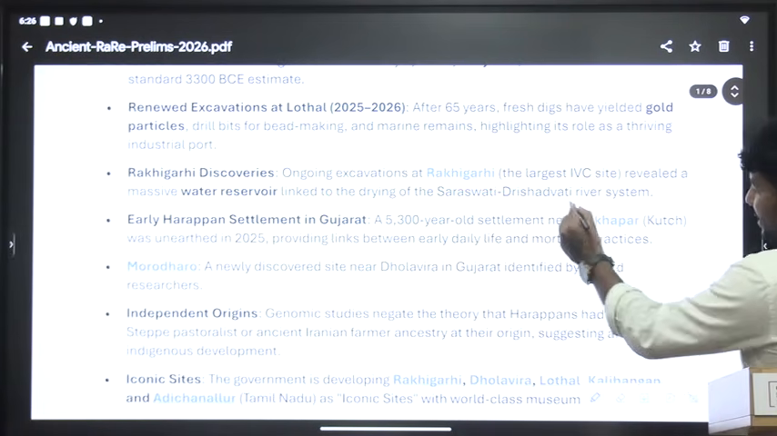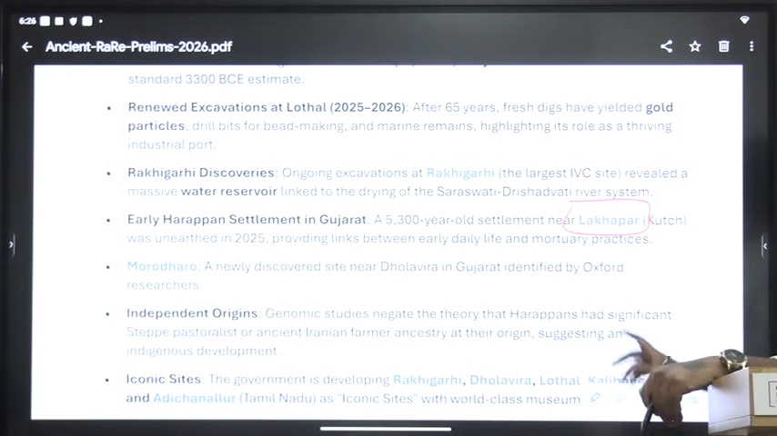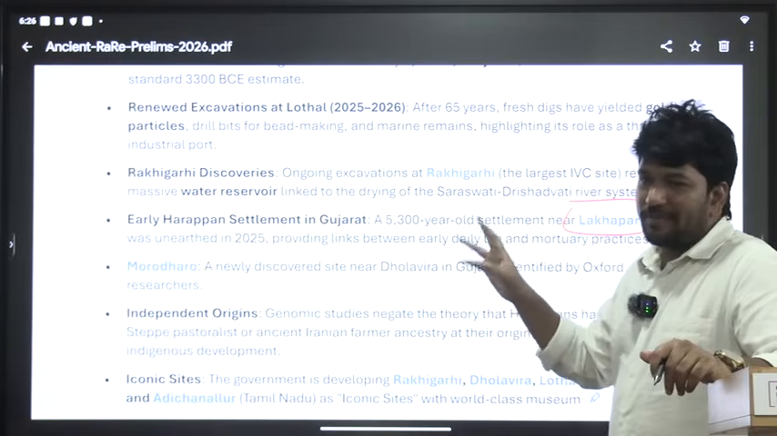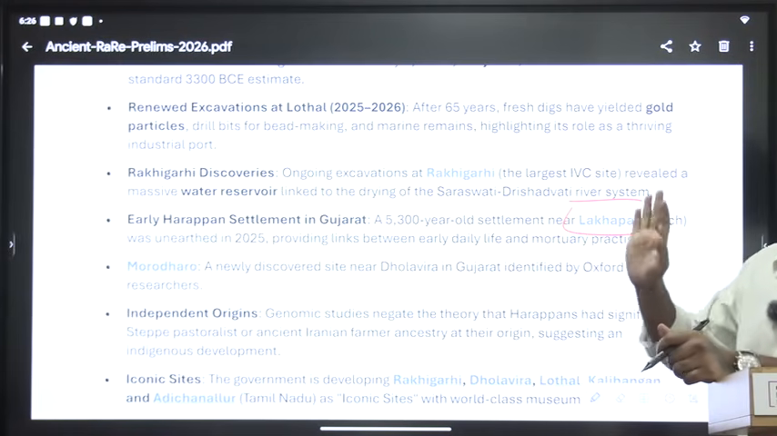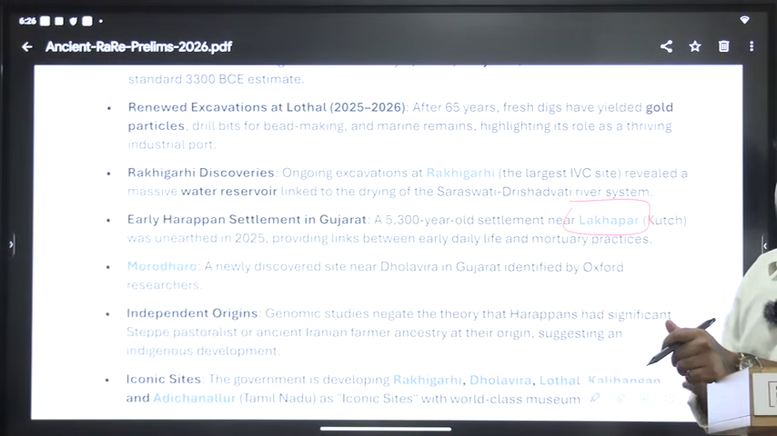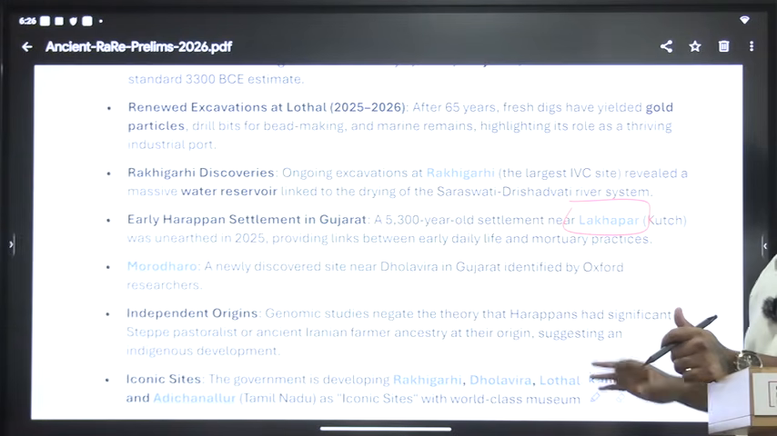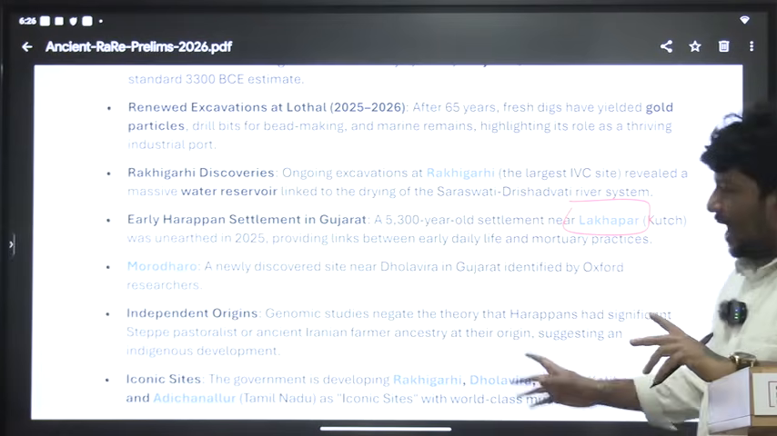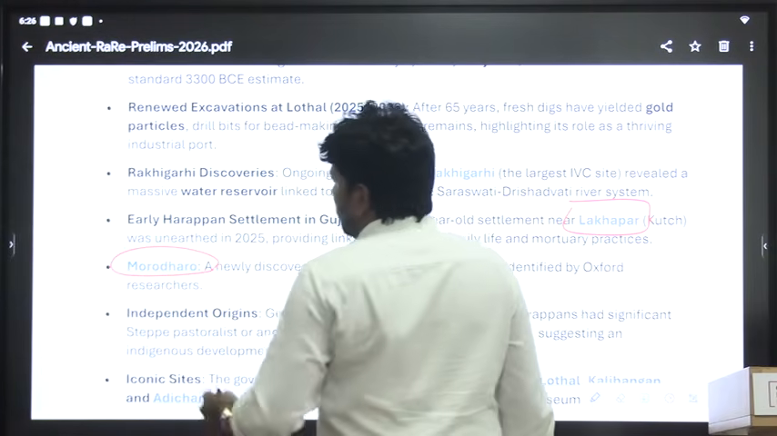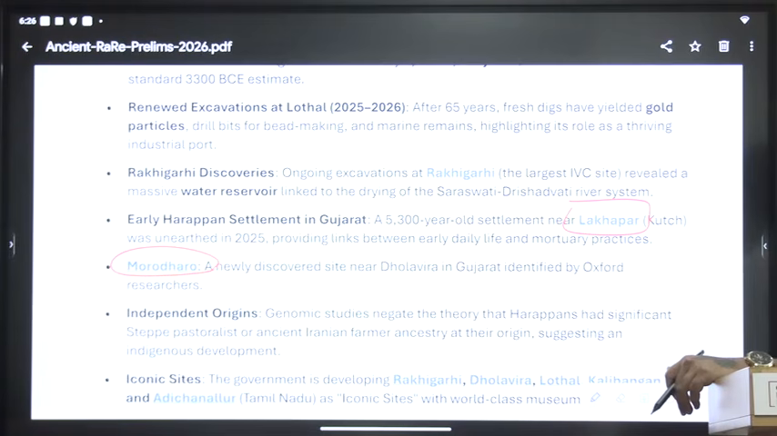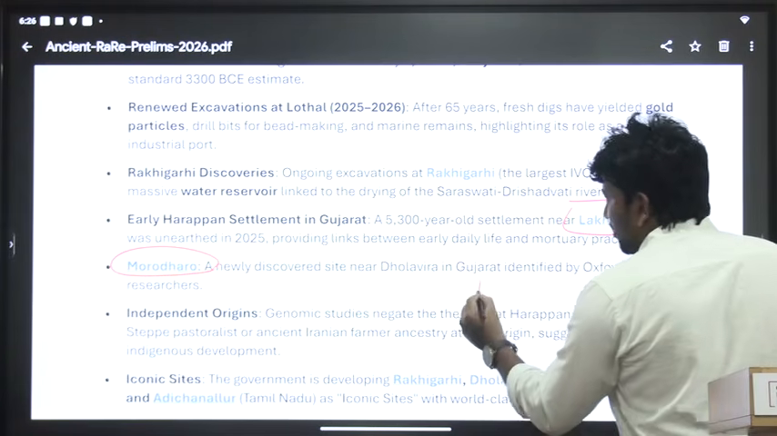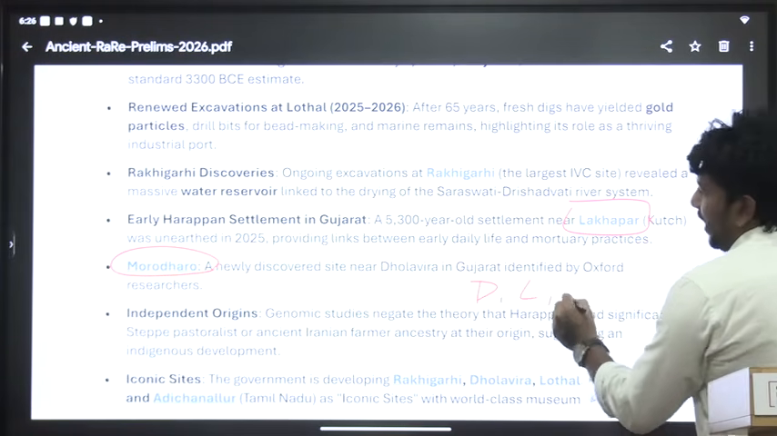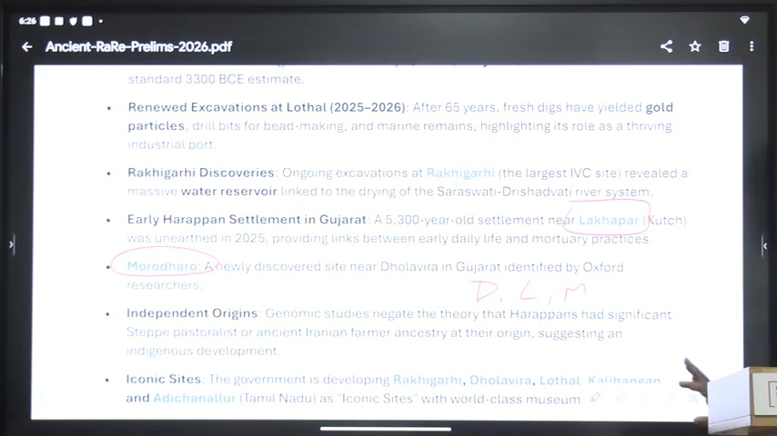See, we found another site called Lakhapar, which is also a new site. See, why am I telling this? There is no need for all this information. Just remember Birana, there is a site Lakhapar, because sometimes you will get this in an exam, then you realize they are very important. Until it came in the exam, we don't find they are important. Another site we recently excavated is Morodharo. So just remember these three names, Birana, Lakhapar and Morodharo. Just the names are important, that is all.